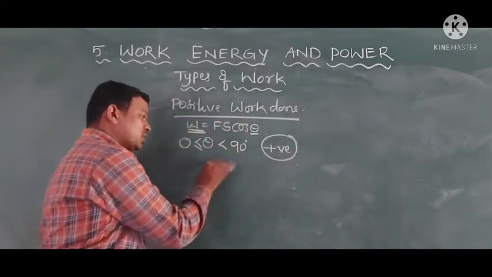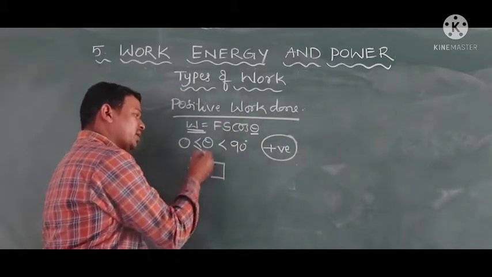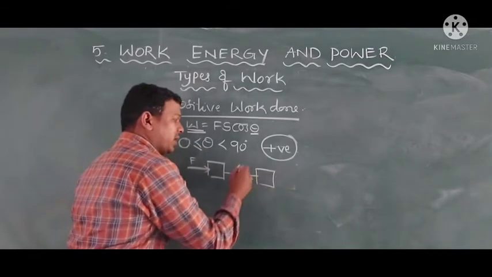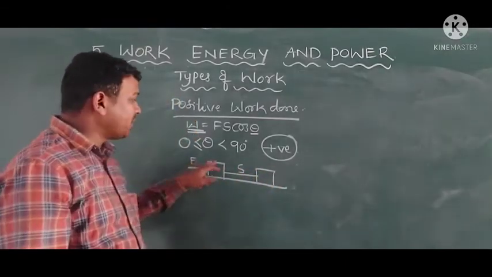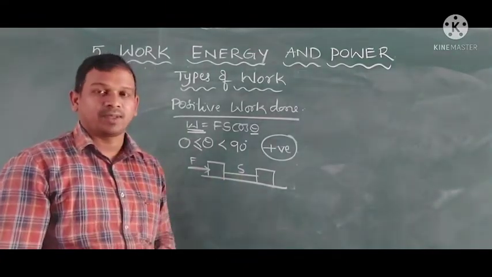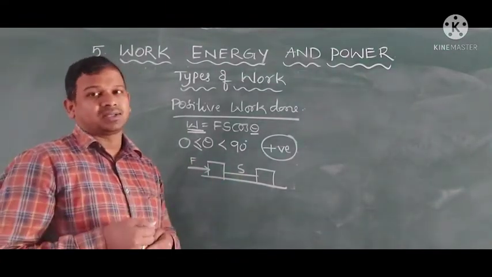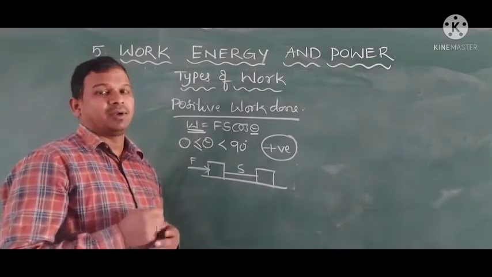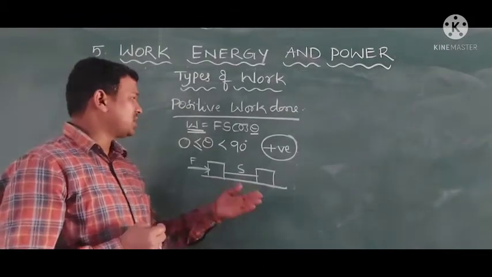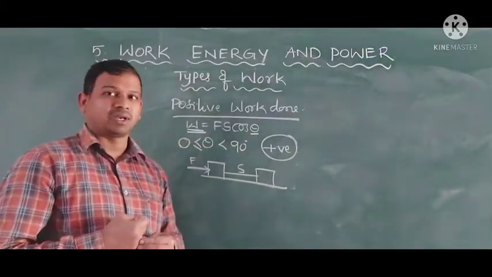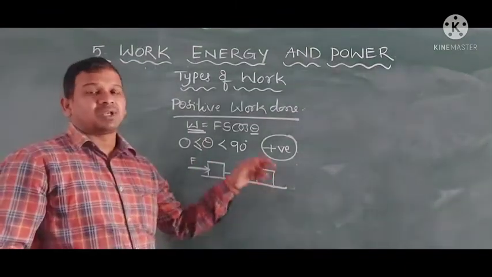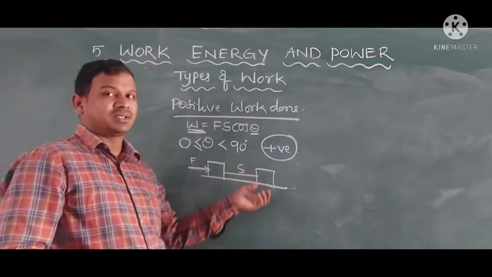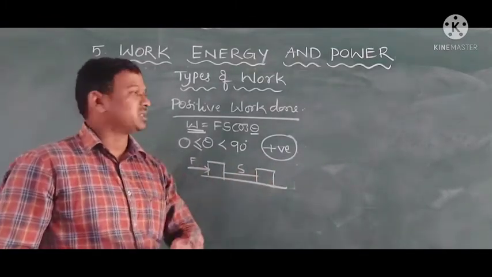Pushing a body in the horizontal direction means the angle between the force and displacement will be 0. Riding a horse, pushing a table, like that. These all come under positive work done. If the force and the displacement are in the same direction, then it is said to be positive work done.